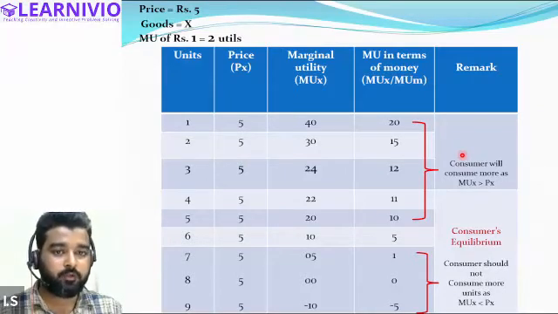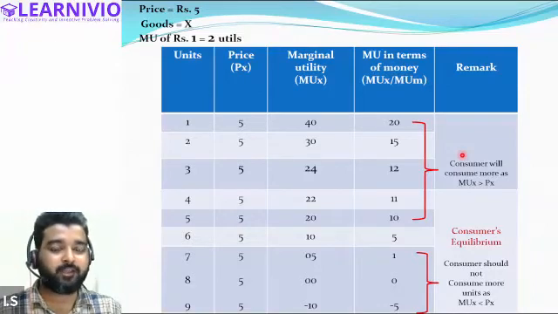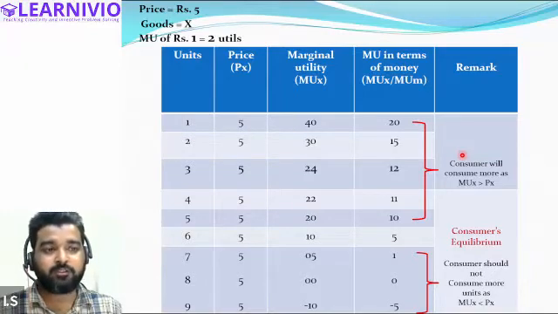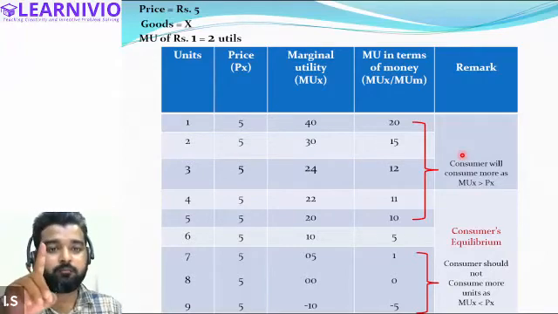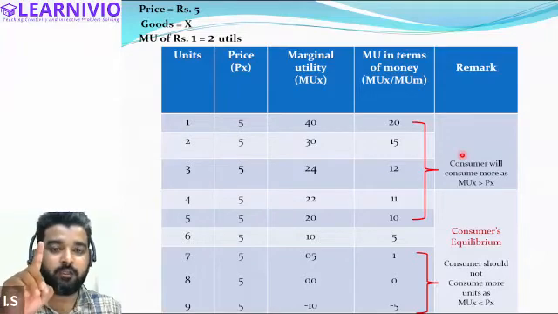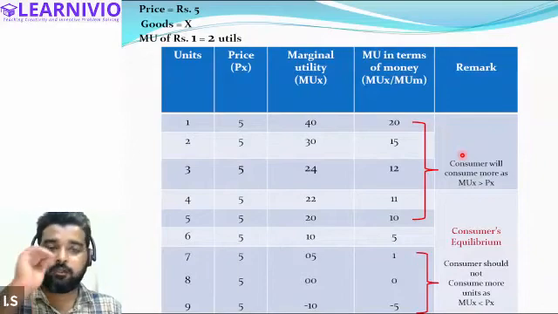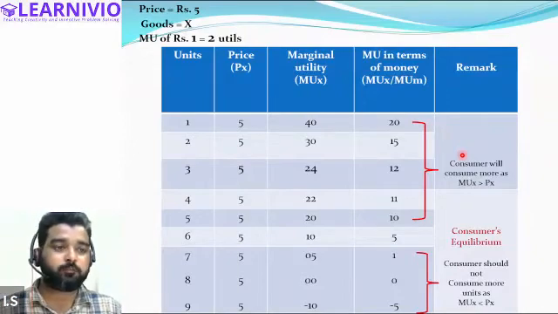All right, so you basically understood why there is a need to calculate the marginal utility in terms of money. You will calculate marginal utility in terms of money only when marginal utility of 1 rupee is greater than 1. Let's say marginal utility of 1 rupee is equal to 3, 2, 5, anything, then you must draw the column of marginal utility in terms of money.